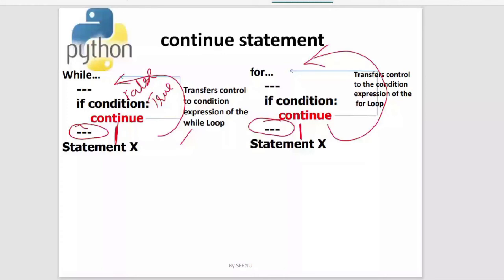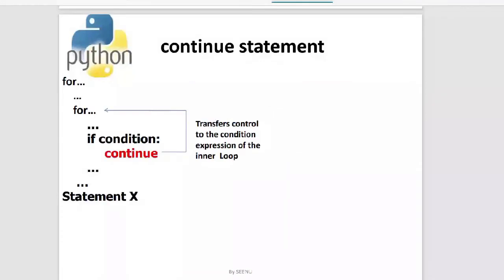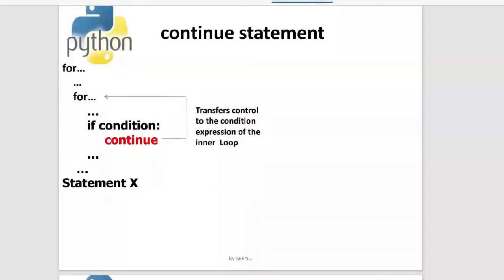Before going into the example, let us look into how it works in the nested for loop. Say I'm having a continue. It goes to the nearest for, which is the inner for. I'm having two fors over here: this is the outer for and this is the inner for. I have given continue inside the inner for. So the statements after the continue will be skipped and the control goes to the next iteration. Right.